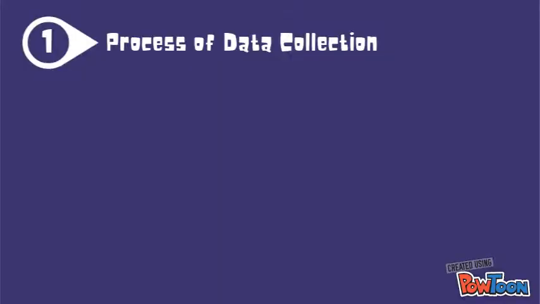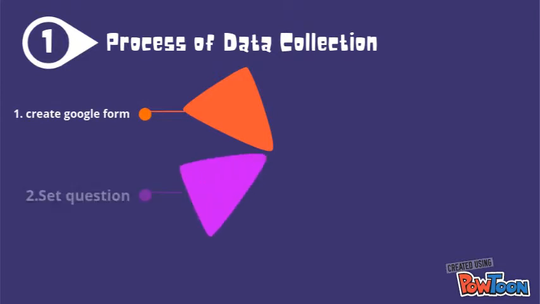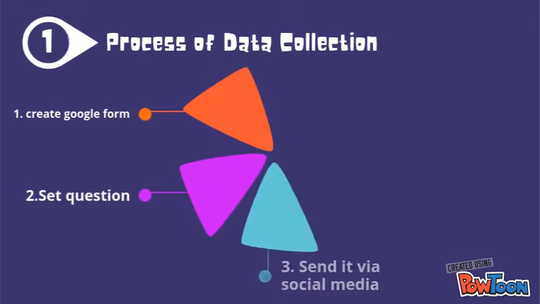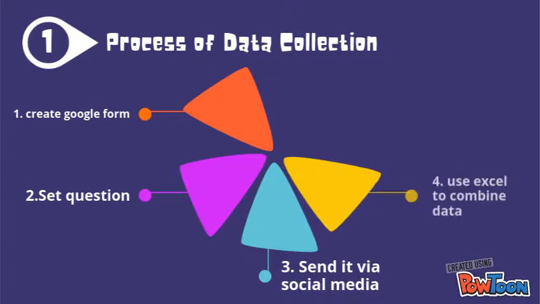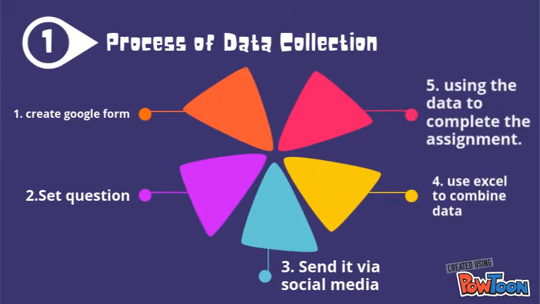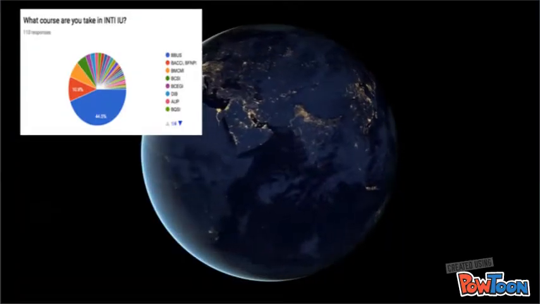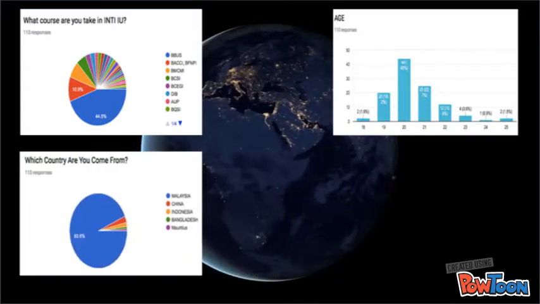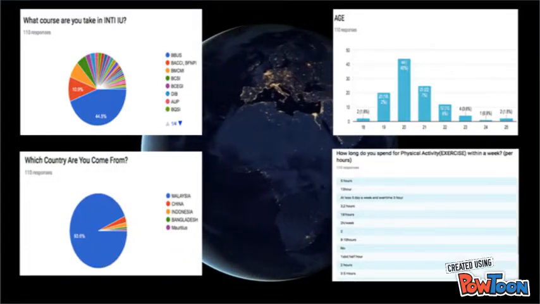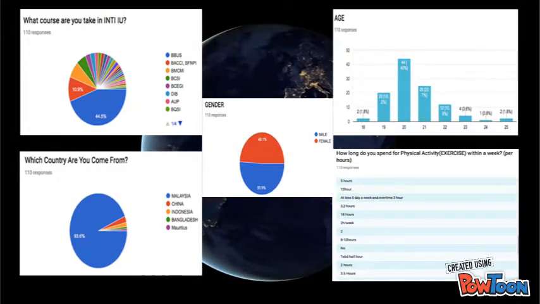Now, I'm going to explain the process of data collection. The first step is to create a Google form, set a question, and send it via social media. Use Excel and Word to combine the data, using the data to complete the assessment. Here is a diagram of the questions, which are the courses, the age, nationality, statistical exercise hours, and the gender.